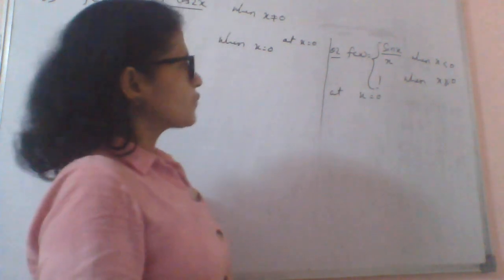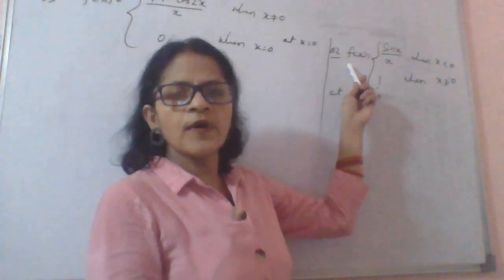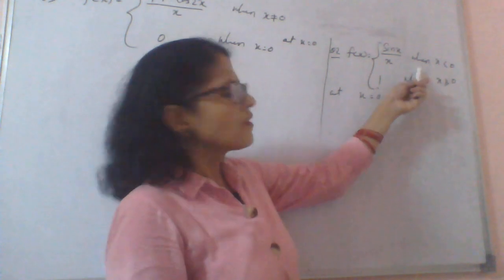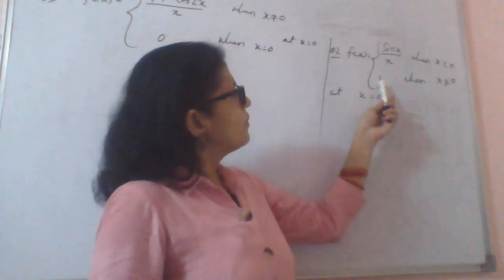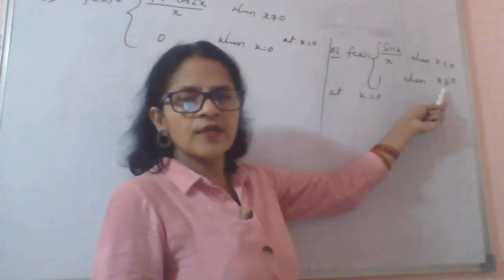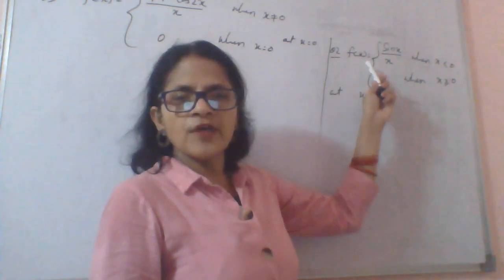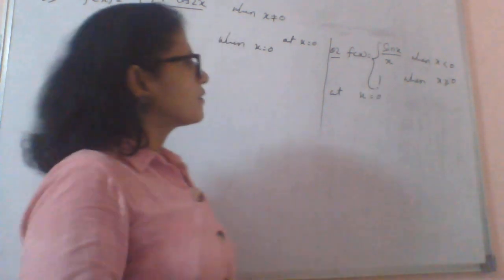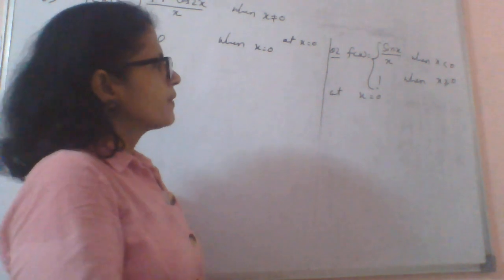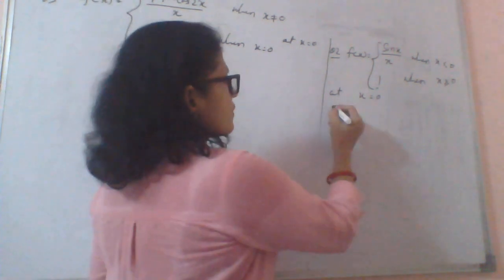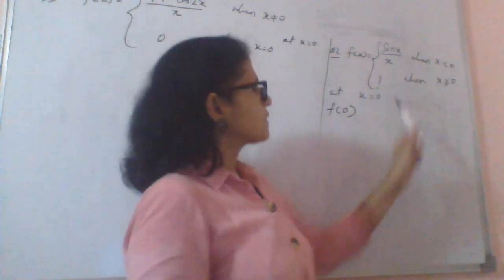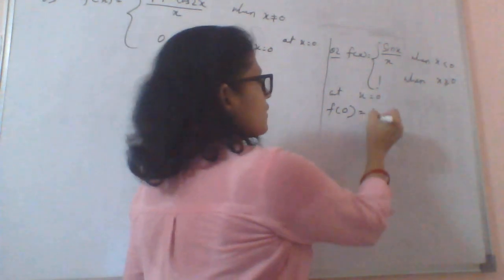So second question is f(x) equal to sin x by x when x is less than 0, and 1 when x is greater than or equal to 0. Examine the continuity at x equal to 0. So here f(0): when x equal to 0, f(x) equals 1, so f(0) equals 1.